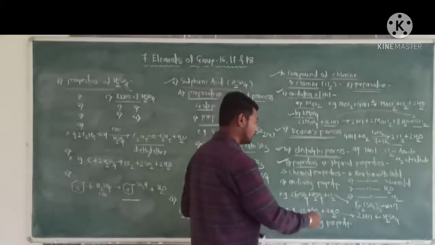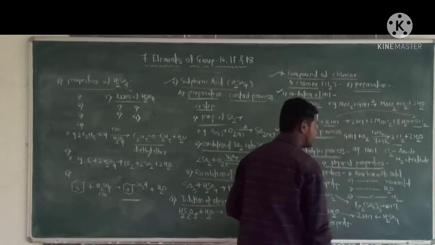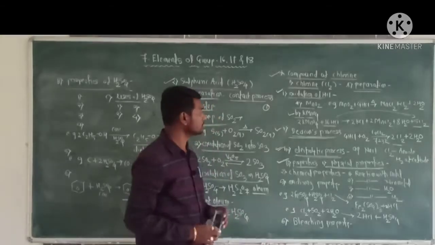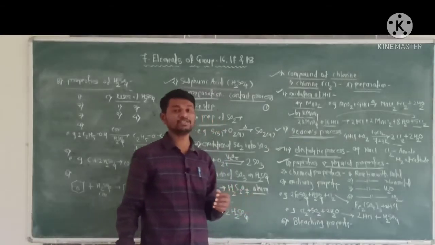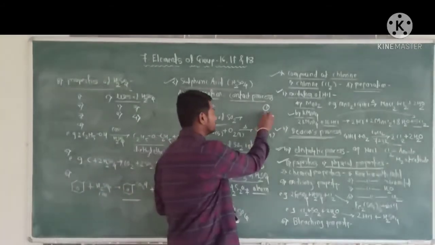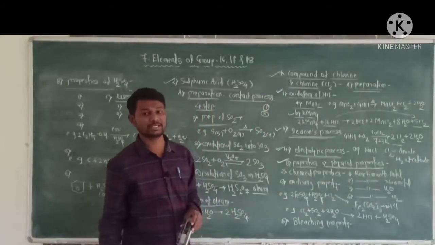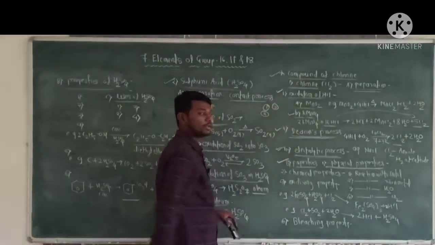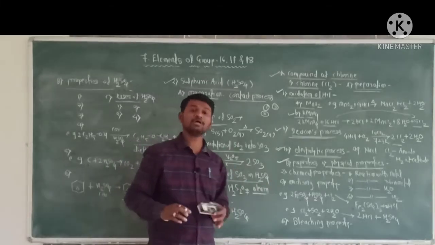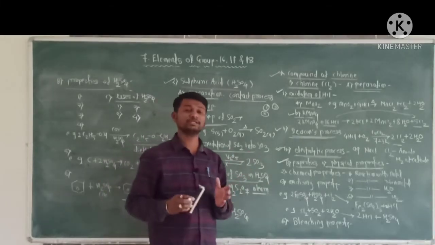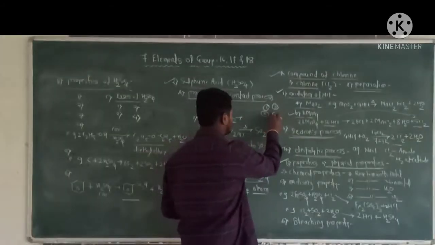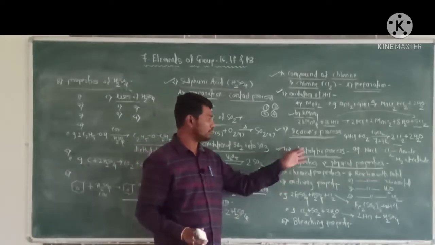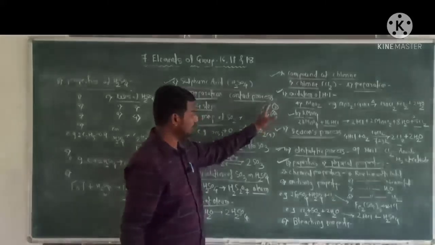Okay. Now next, properties of chlorine. First of all, physical properties. First physical property, chlorine is a greenish yellow gas. Second, chlorine is a poisonous gas. Third, chlorine is heavier than air. And last, fourth, chlorine is highly soluble in water. These are the physical properties of chlorine.